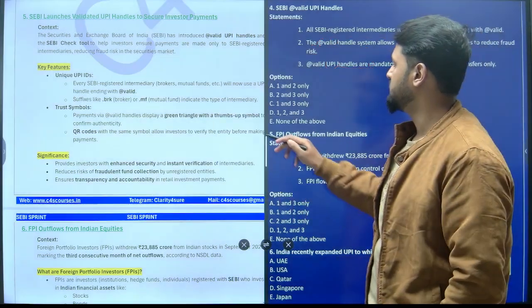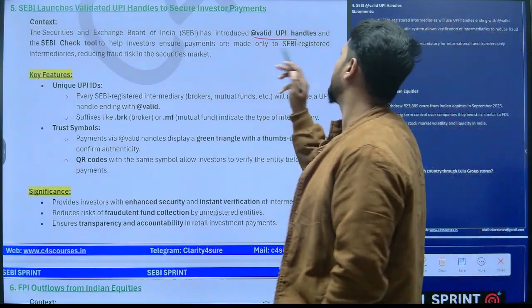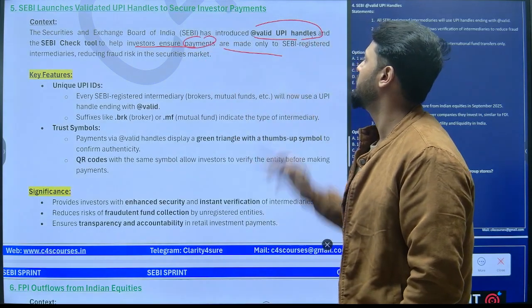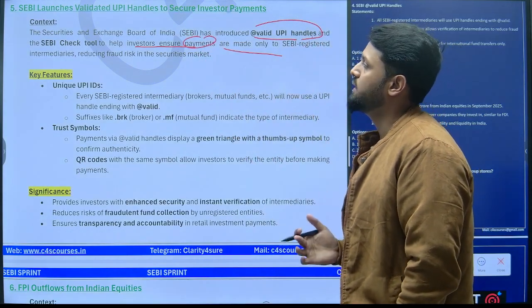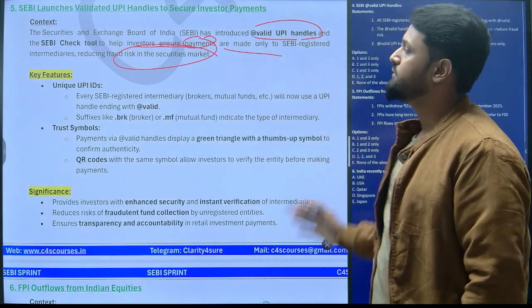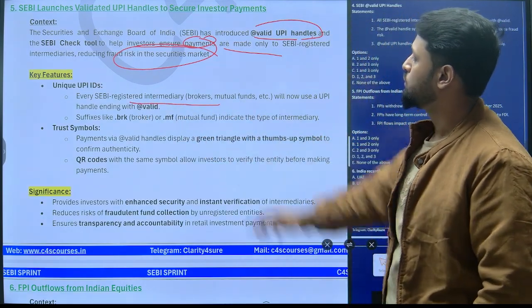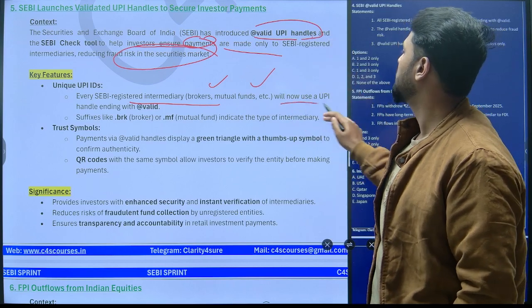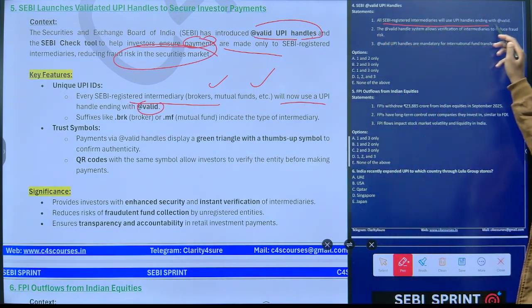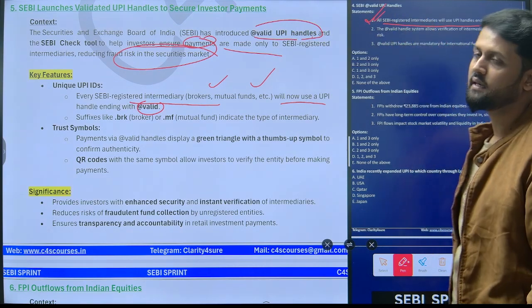Let's see if these statements are correct or not. So recently SEBI has introduced @valid UPI handles, and the SEBI Check tool, to help investors ensure payments are made only to SEBI registered intermediaries, reducing the fraud risk in the securities market. What are the key features of these unique UPI IDs? Every SEBI registered intermediary, whether they are brokers or mutual funds etc., will now use a UPI handle ending with @valid, right? All SEBI registered intermediaries will use UPI handles ending with @valid. Your first statement is correct.